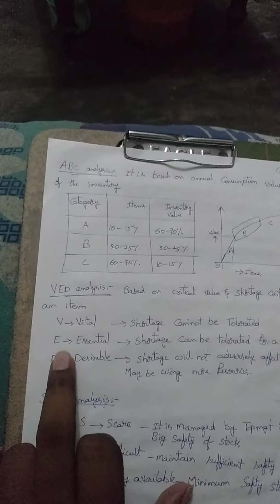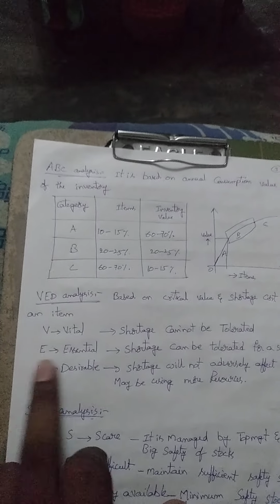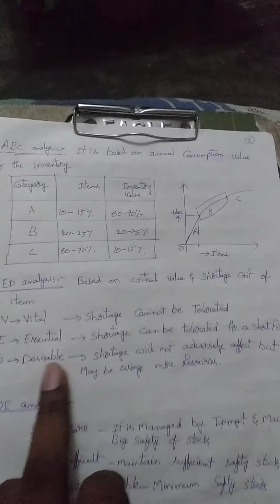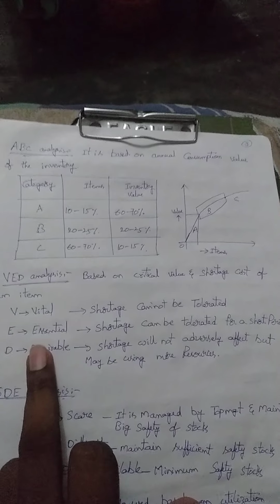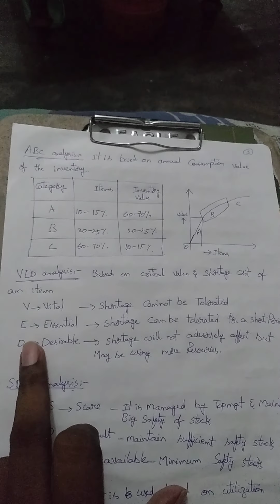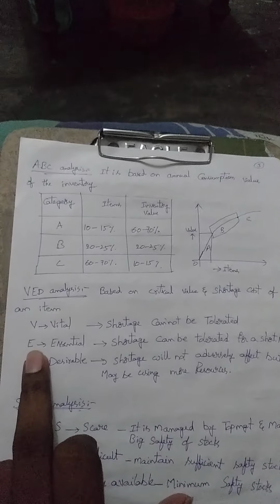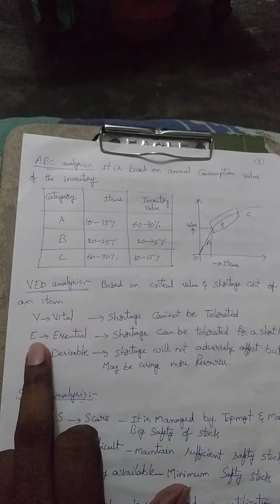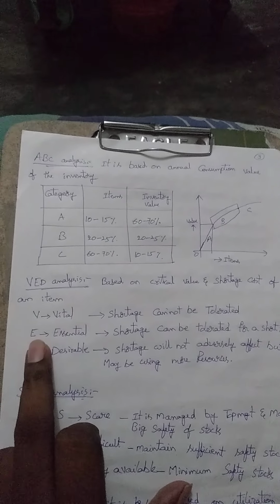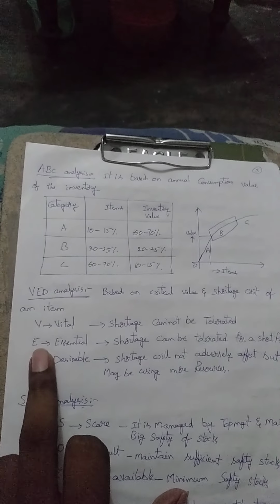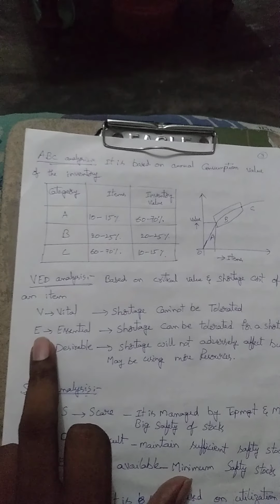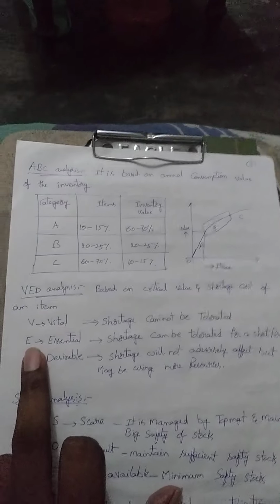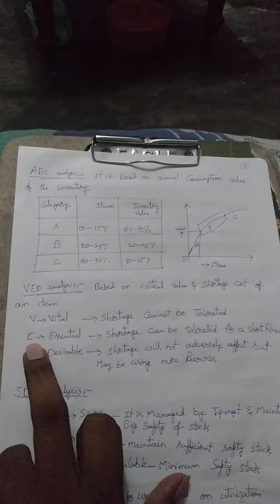Then E stands for essential. Here the characteristic is that shortage can be tolerated for a shorter period. Without these particular raw materials, the product is manufactured up to some particular extent. That is the meaning. In continuation, another example is the sugarcane industries. Without the particular chemical components like calcium powder and others, sugar is manufactured in the sugarcane industry, but it does not come with white color. Okay, so that is one better example of E, essential.